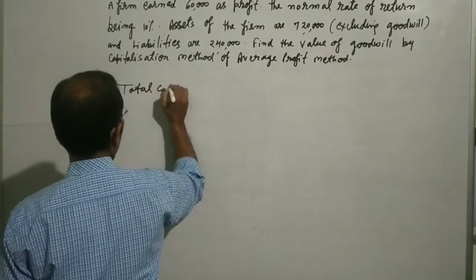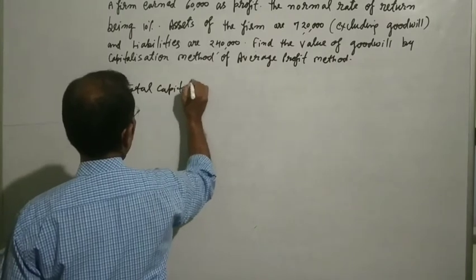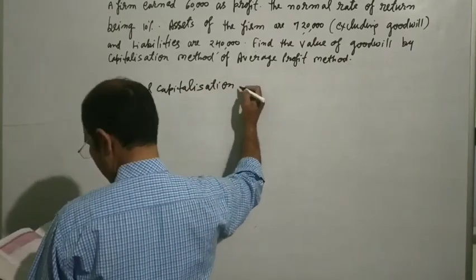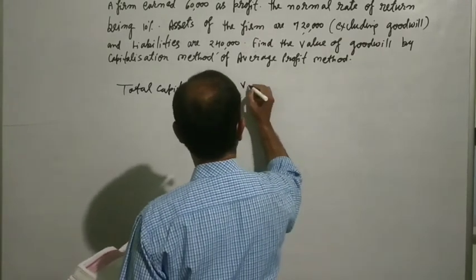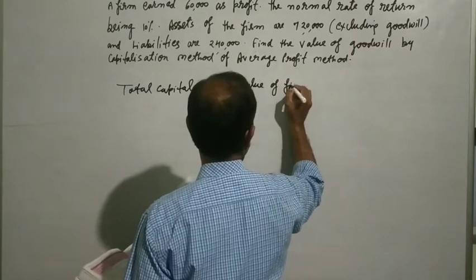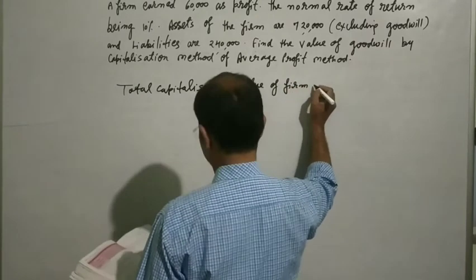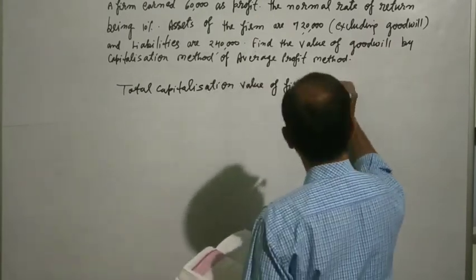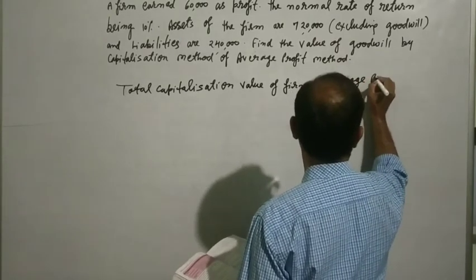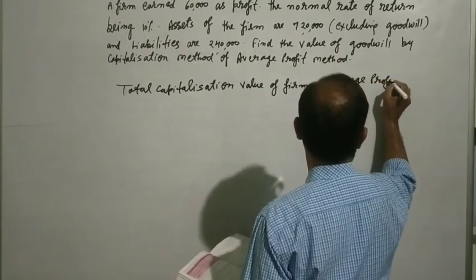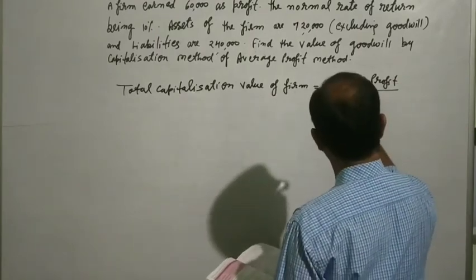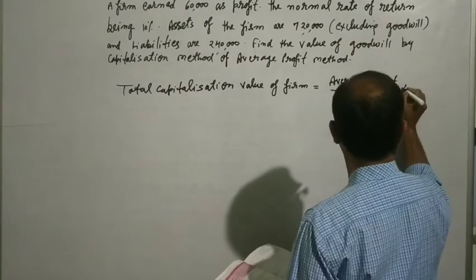Total capitalization value of the firm we would find. The formula will be average profit upon normal rate of return into 100.